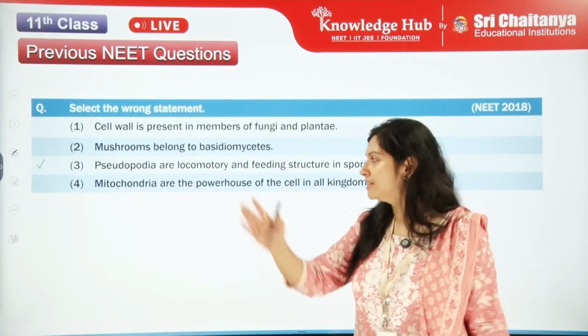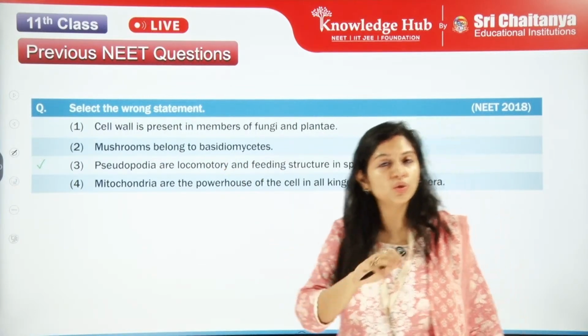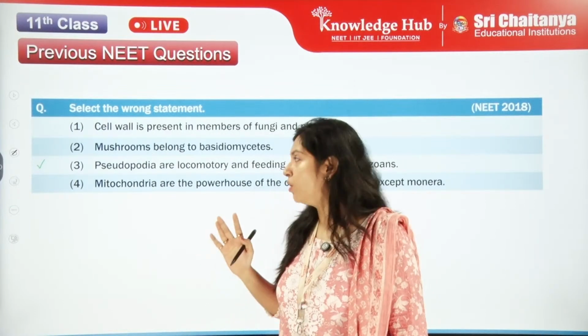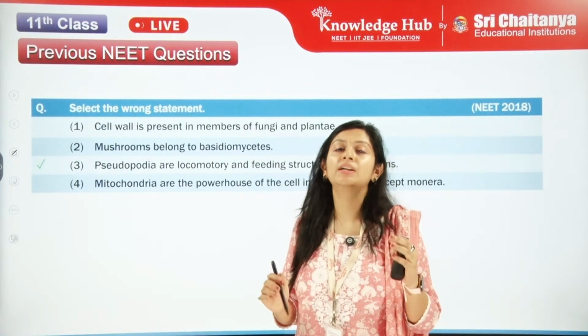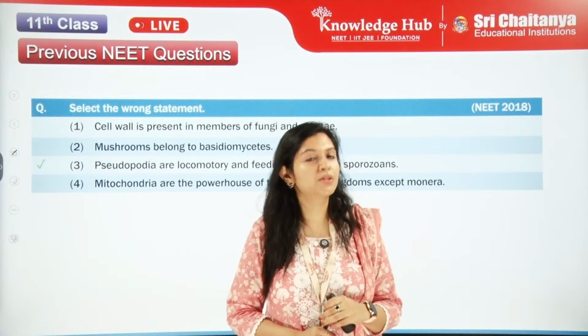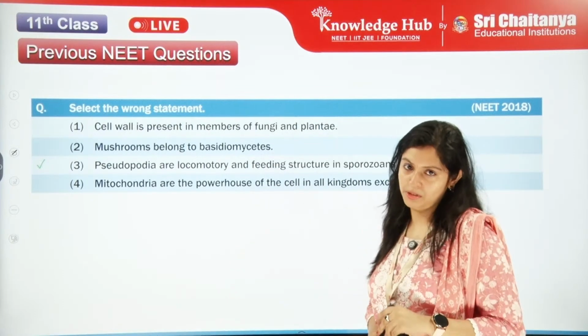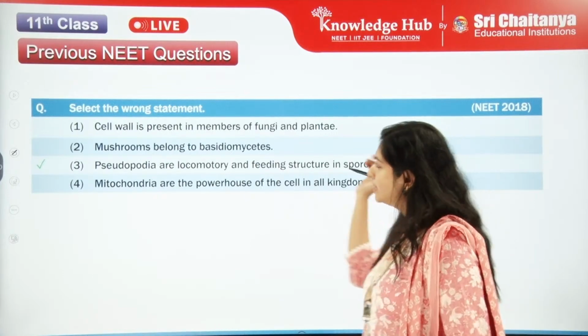So, obviously the third one is incorrect. You can look at this. Sporozoans do not have any locomotory organelle. Sporozoans lack any sort of locomotory organelle, including the pseudopodia. Pseudopodia are present in the Sarcodina group, not the sporozoans, right? Now, all these others are true.